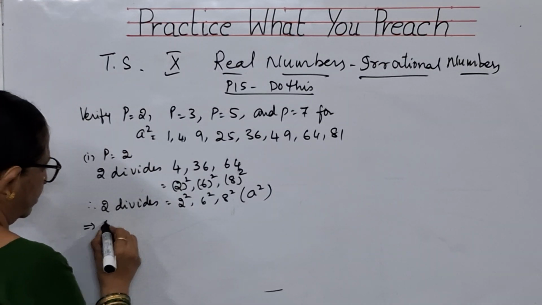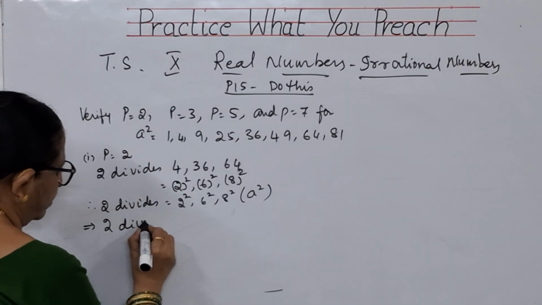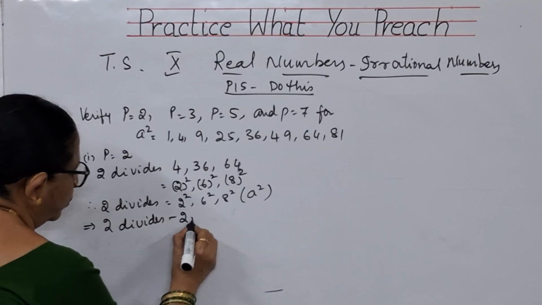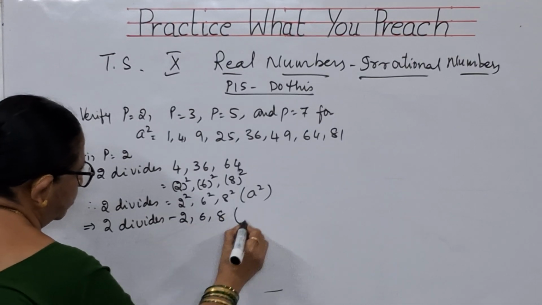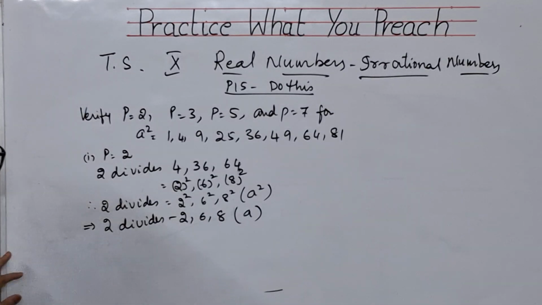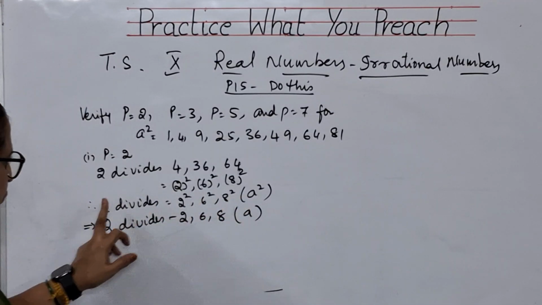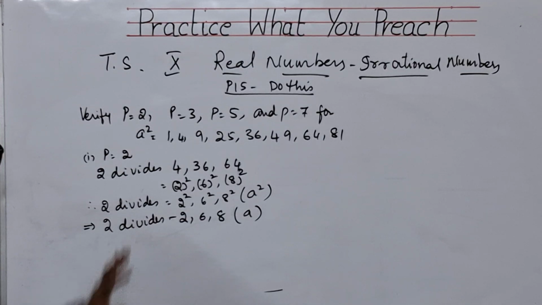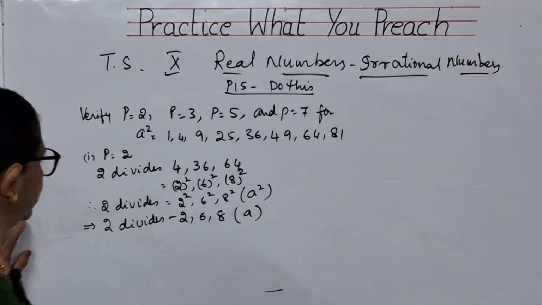What does this imply? 2 divides 2, 6, 8. That means a. Have we not got a squared? When 2 is dividing a squared, it is dividing a. We have proved it for p is equal to 2.